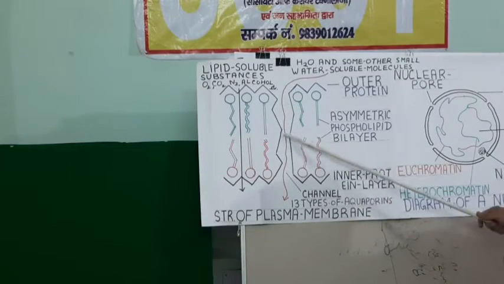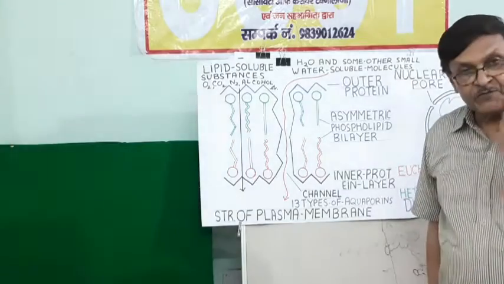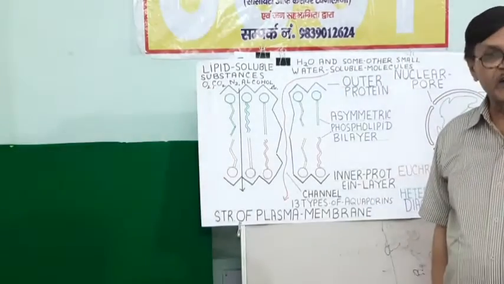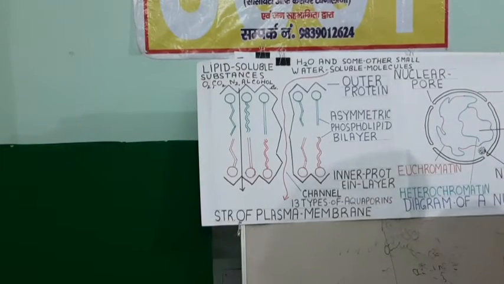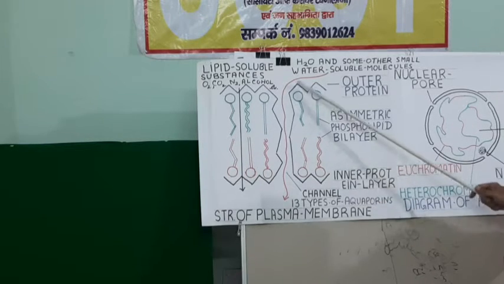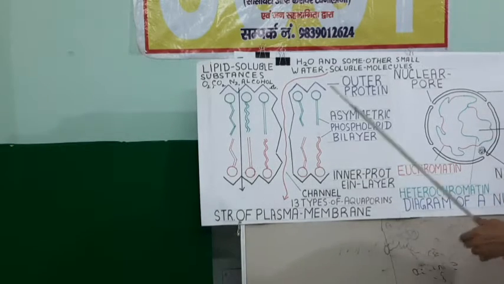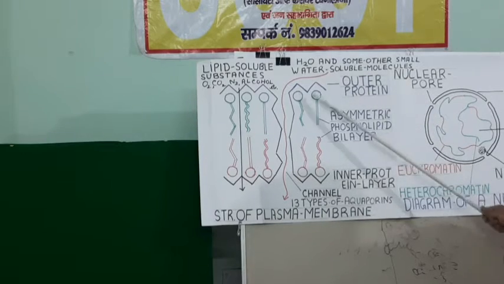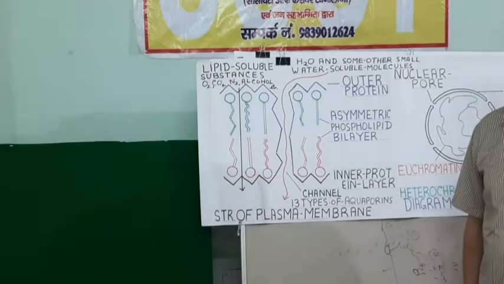Secondly, there are certain protein channels which are specified for the movement of water molecules, so they are called aquaporins. Till date 13 types of aquaporin molecules have been discovered. Through this, water molecules can easily pass through, and along with that, some very small water soluble molecules are also passed through it along with the water molecule.